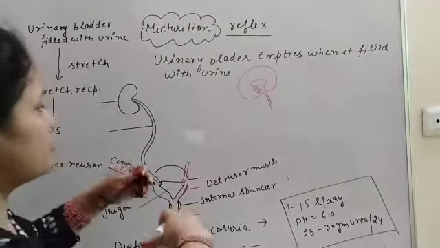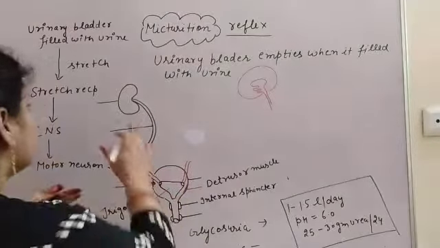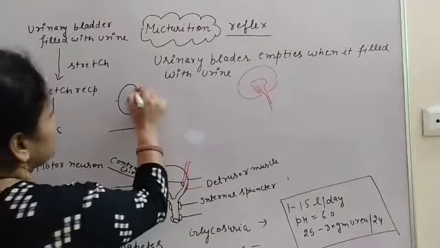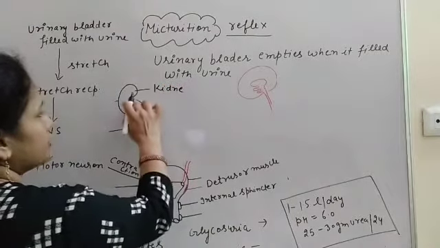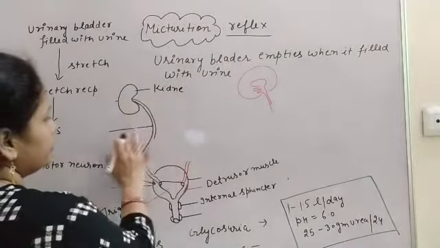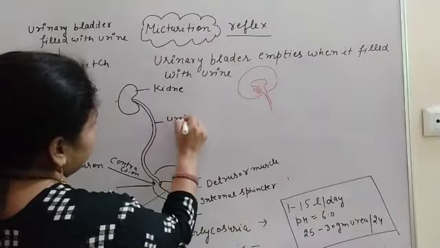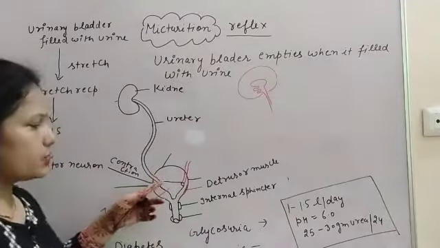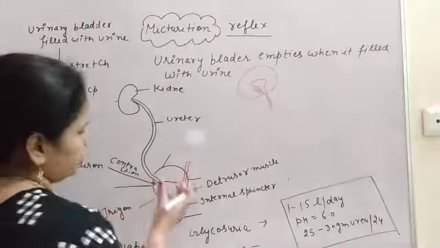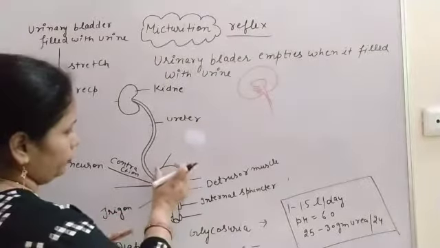Now let's revise the diagram of the excretory system to understand this. So what is it? That is the kidney, and in the kidney this hilum region is attached to the ureter, and then this pyramid structure or balloon shaped structure, when it is filled with urine, makes the shape of a balloon.